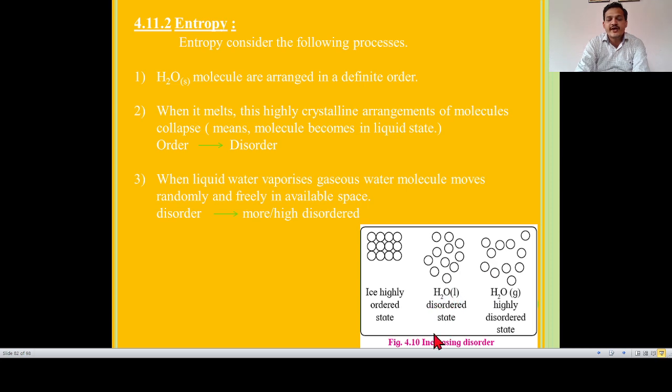It is a disordered state where the intermolecular force between two molecules is less as compared to this. Then if I heat this H2O liquid, it is converted into H2O gas. In H2O gas, we observe that the intermolecular force between two molecules is very small. So it is a highly disordered state.